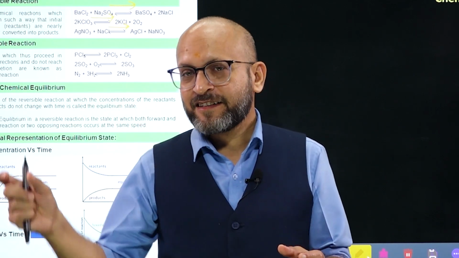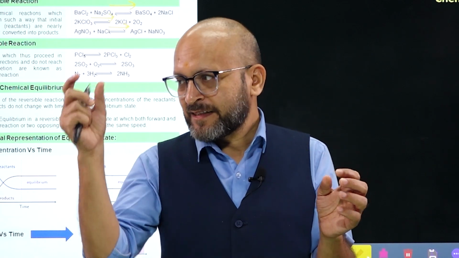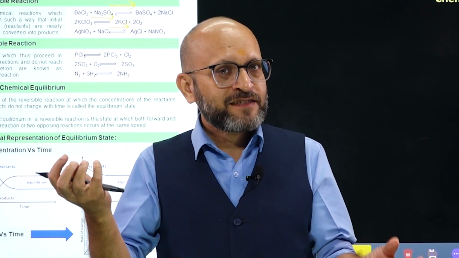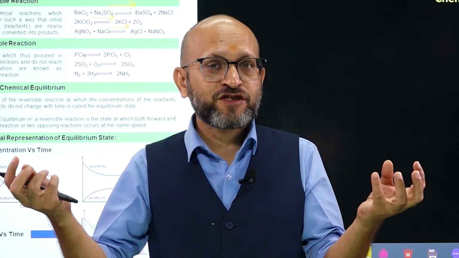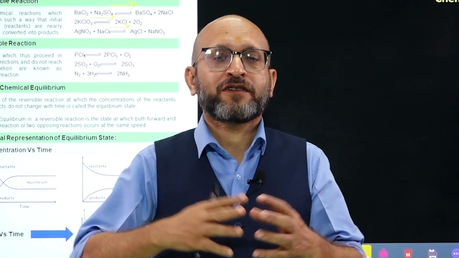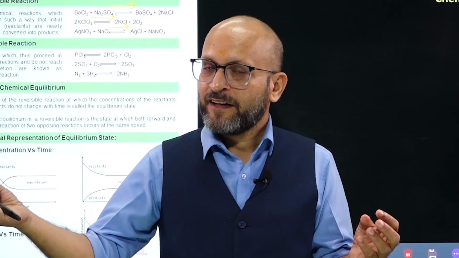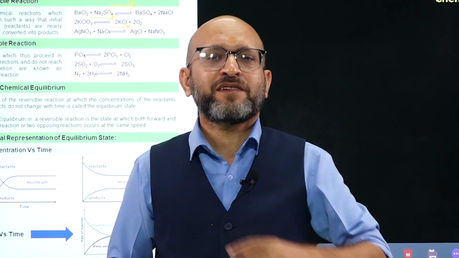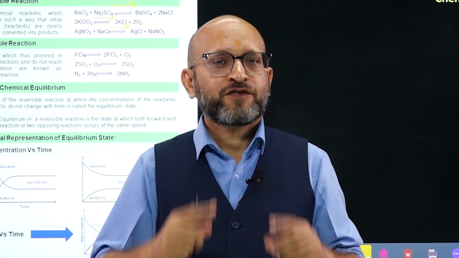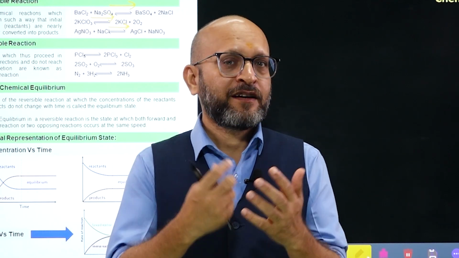If the reactant is not completely converted into products, a certain amount of reactant is left and a certain amount of product is formed, then such reactions keep going on for a long time, and such reactions are called reversible. That means reactant will be converted into products, and at the same time some product will be converted into reactants. So we have reversible as well as irreversible reactions in nature.